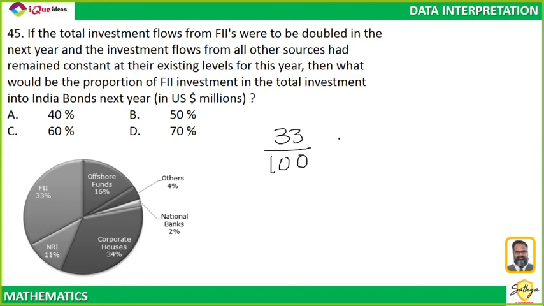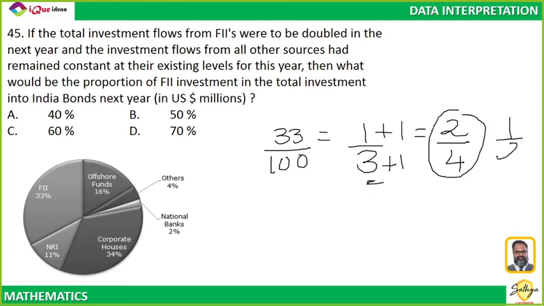So can I say 33 out of 100 is roughly 1 by 3? FII is 1/3 of the total roughly. If investment from FII becomes double, investment from FII goes from 1 to 2, so the total also increases by 1, everything else remains the same, but the increase in FII has to be added to the total as well. So now FII is how much? 50%. That's it.